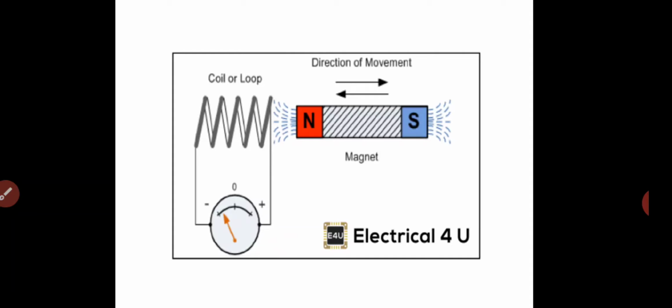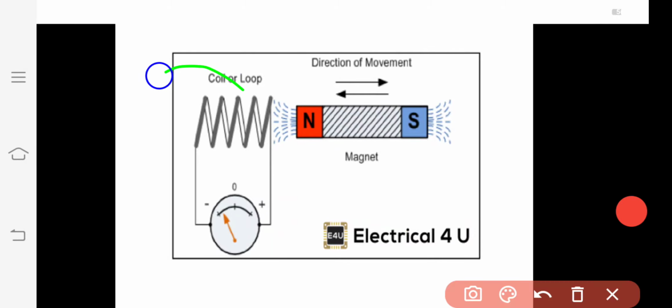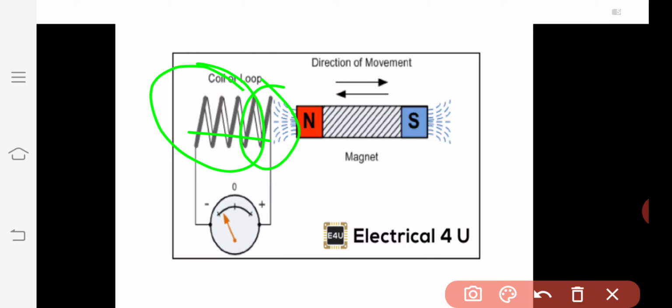The value of the current depends upon the number of turns of this coil, how many magnetic field lines interact with this coil, and the movement of this magnet, which affects the value of the induced current in this coil.